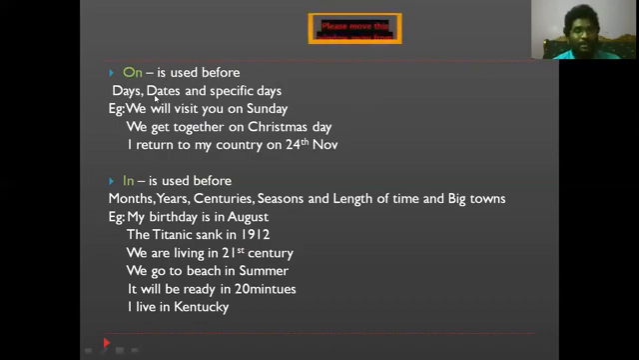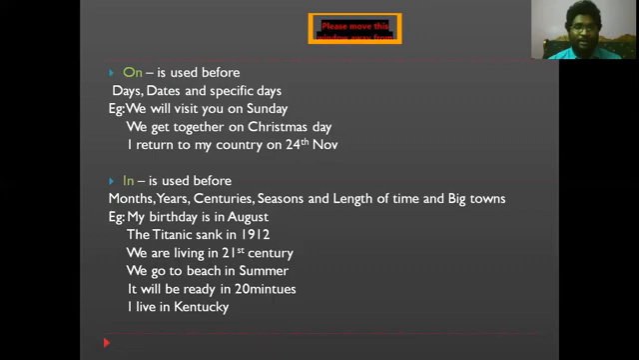And the second one is dates too. So I returned to my country on 24th November. We don't say I returned to my country in 24th November. We don't even say I returned to my country till 24th November. We don't use any other preposition except "on" over there. That is the reason we are supposed to understand the importance of these prepositions, and according to that context, we have to use them.